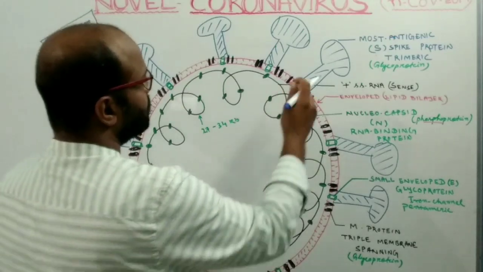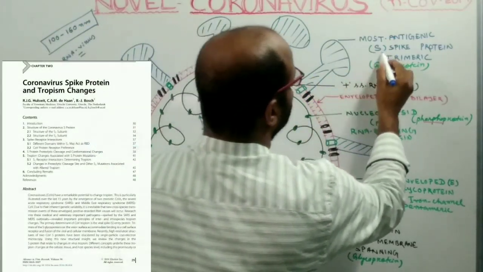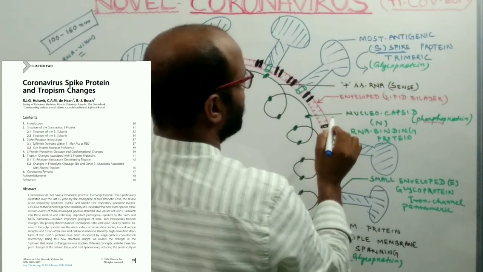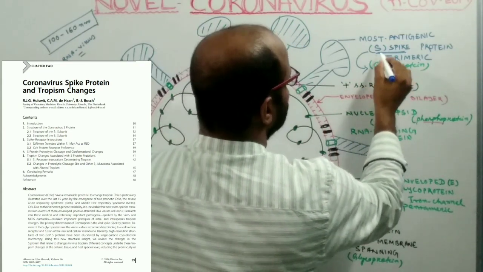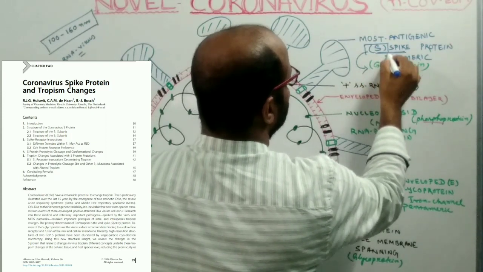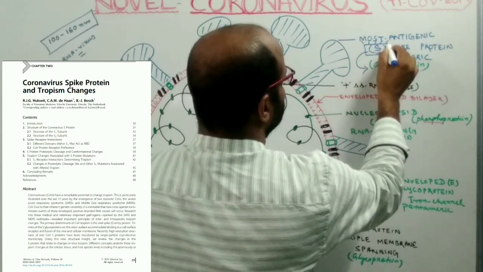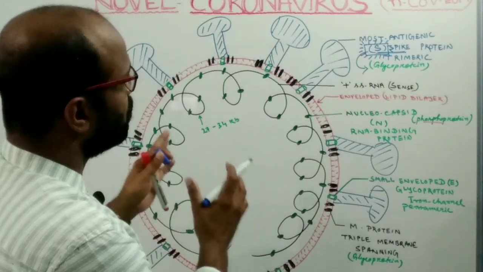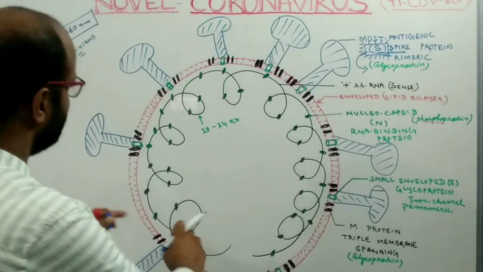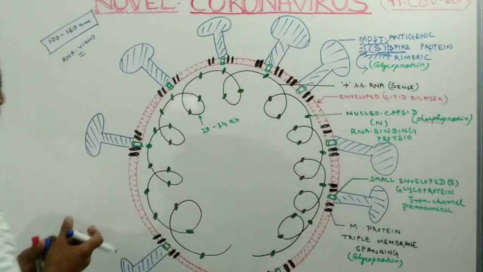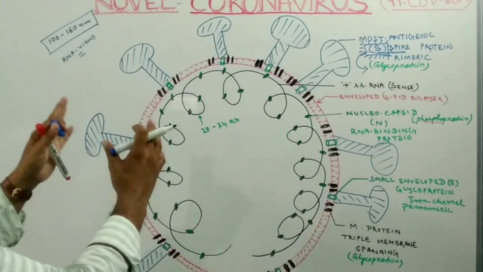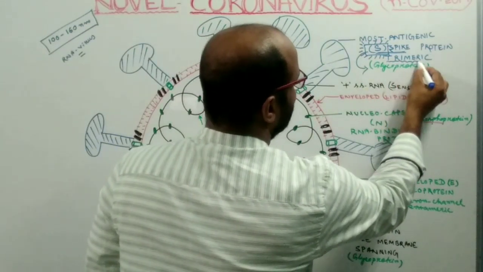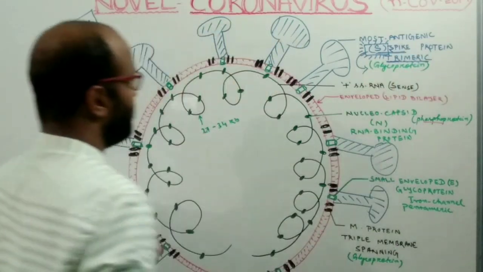This is the spike, also known as the S spike, and it is made up of glycoprotein. That's why it is also known as the S protein. This is one type of protein, the S protein, and it is the most antigenic. This spike protein acts as the antigen, and this glycoprotein is dimeric.